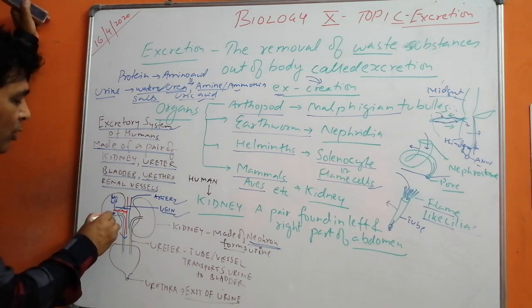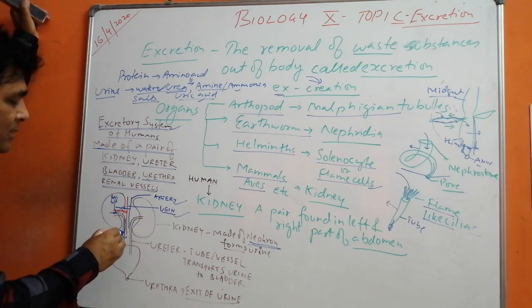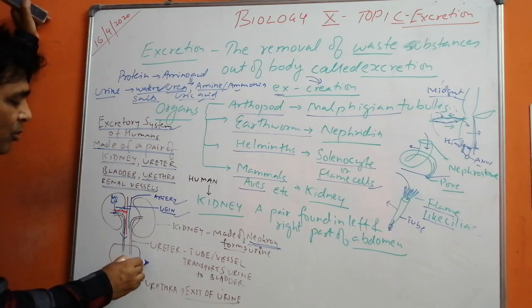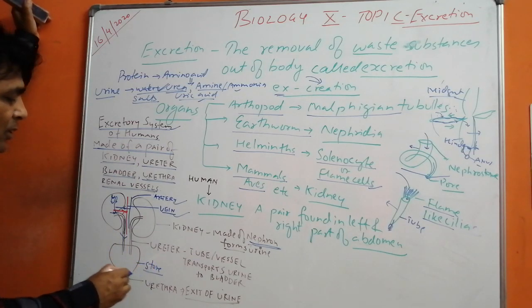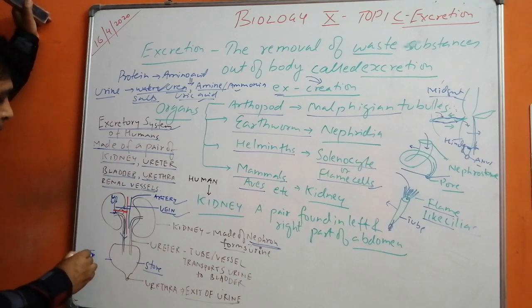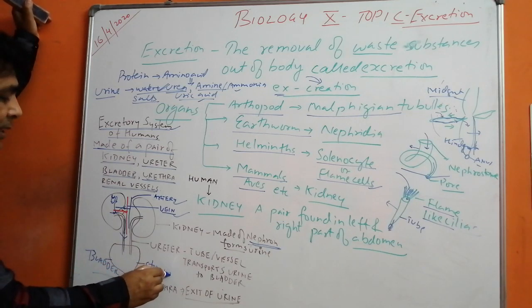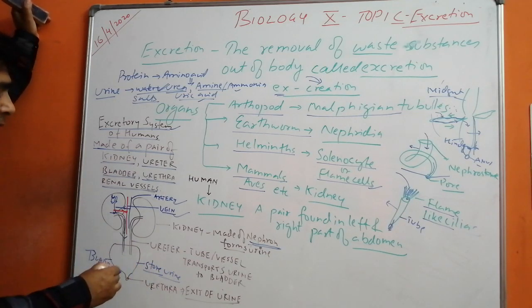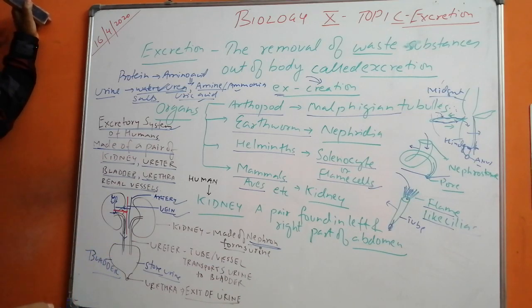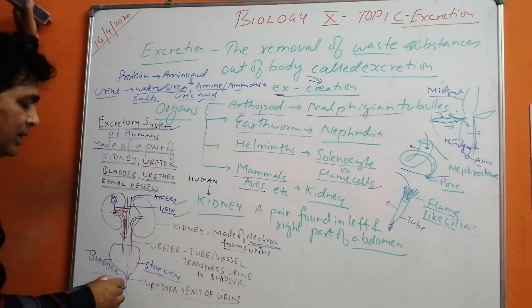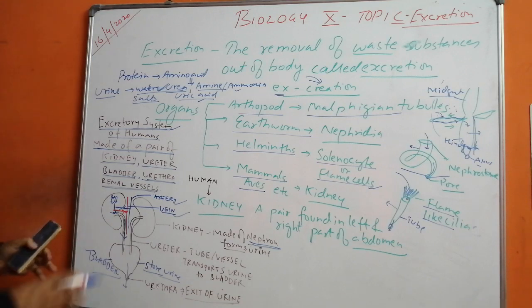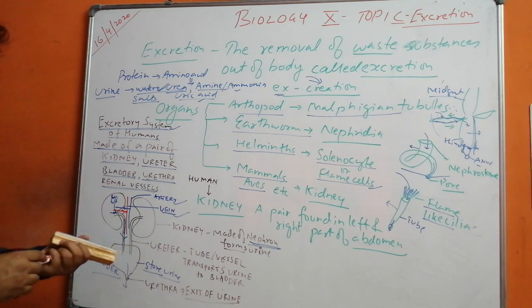Now what happens to the urine? The urine which is formed is collected by the tubes and then goes here, where it will be stored. This is the storage place known as the bladder. The urine is stored here, and whenever we feel the urge to urinate, the urine is thrown out of the body. That is how the urine is formed and thrown out of the body.